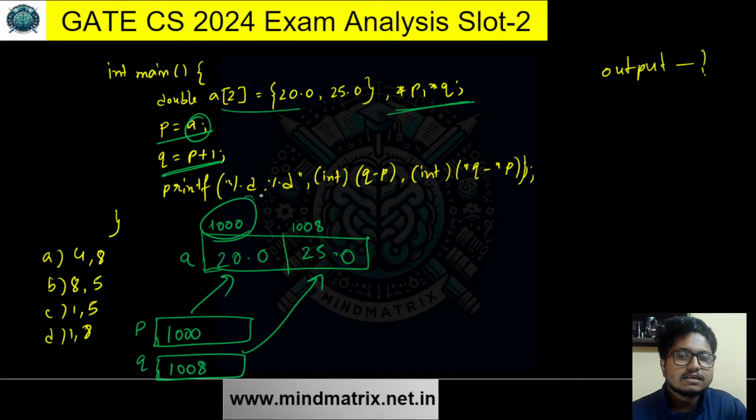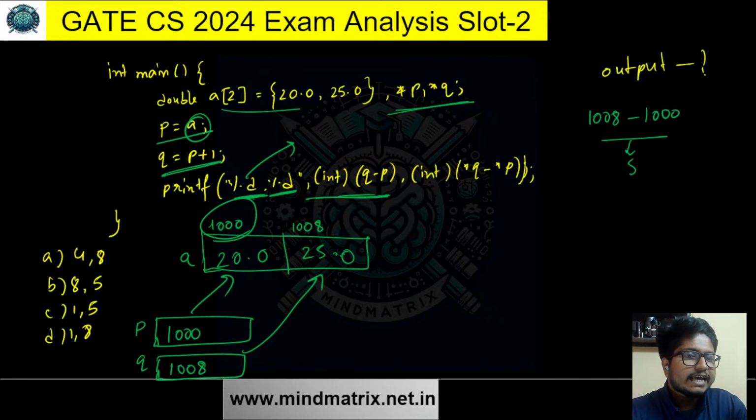Now it says percent %d. What is percent %d? This is the format specifier. Percent %d format specifier is for integers, right? It is for integers. Now it says integer Q minus P. What is Q minus P? Q is 1008 minus P, 1000.